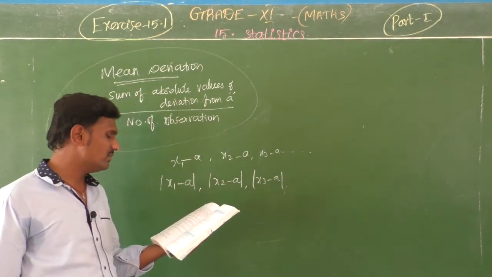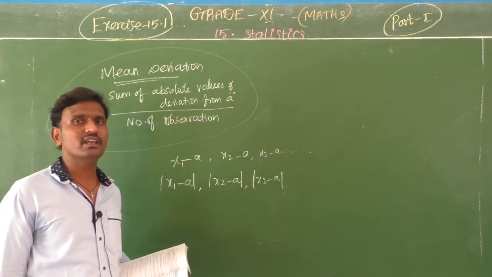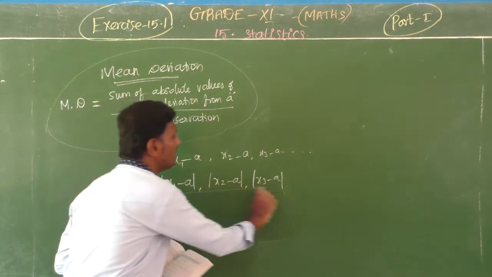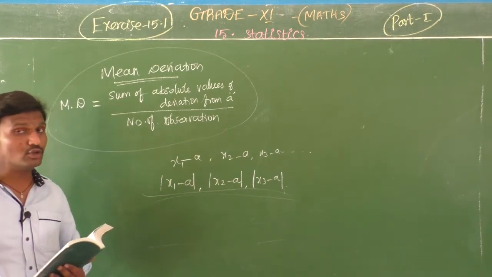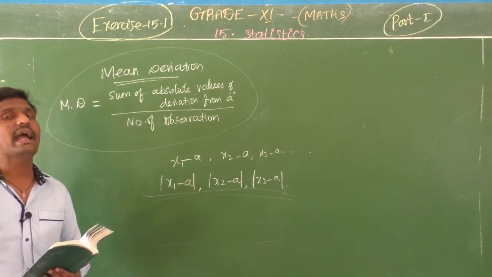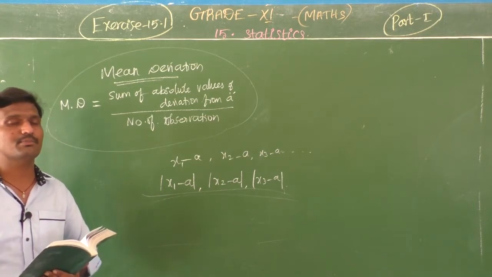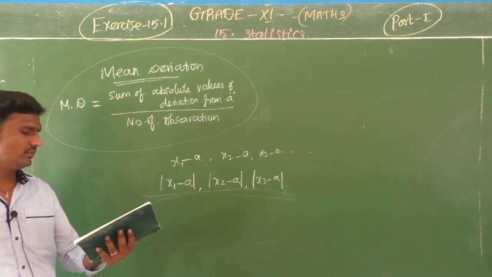And the fourth step: find the mean of the absolute values of the deviations. Suppose there are 5 absolute values; we add the 5 values and divide by the total number of observations, 5, to get the mean.